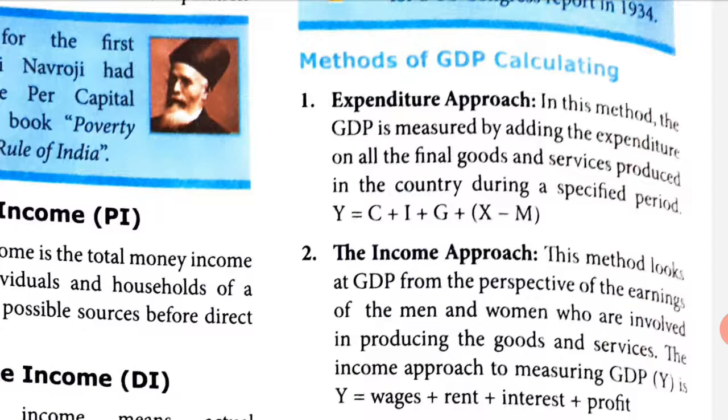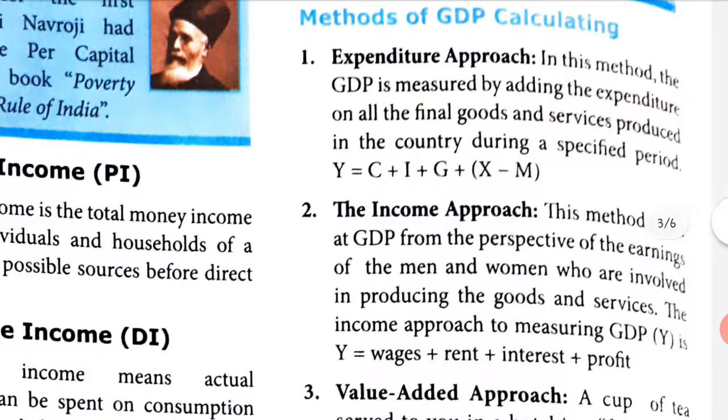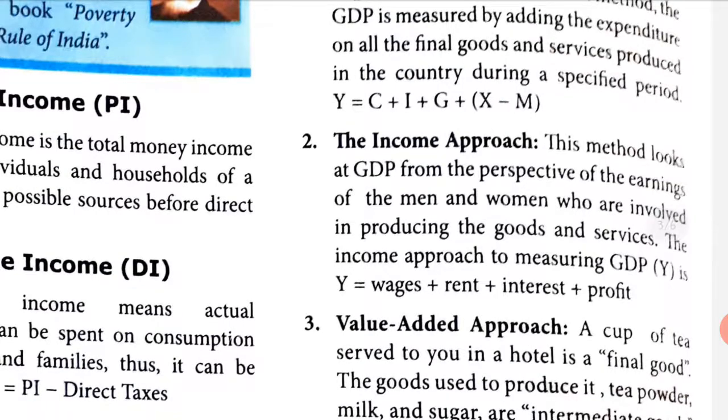So Y equals C plus I plus G plus X minus M. We all know that term. C is consumption, I is investment, G is government expenditure, X is exports, M is imports. The income approach looks at GDP from the view of earnings.